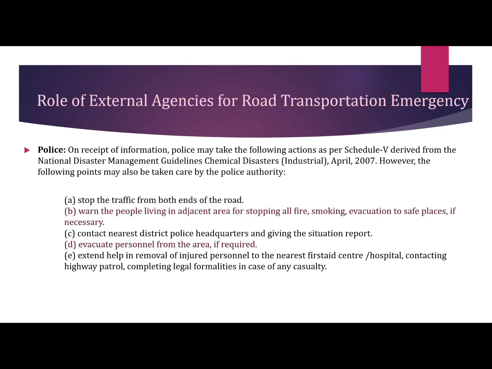They will evacuate people to safer places if necessary. They will contact the nearest district police headquarters and give them the situation report. They would evacuate any personnel from the area if required. They would extend help in removal of injured personnel to the nearest first aid center or hospital, contacting highway patrol, and completing legal formalities in case of any casualty.